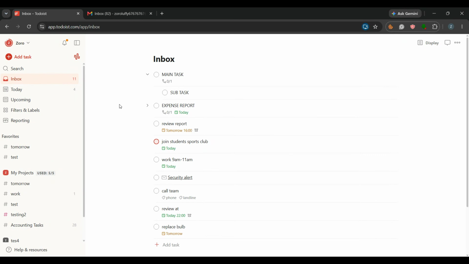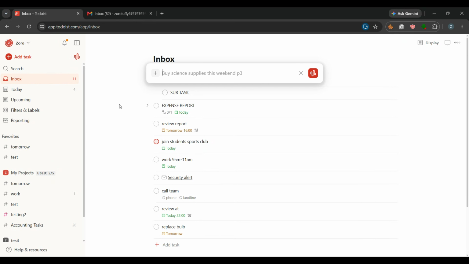Alright, let's jump in. First, open Todoist and go to the area where you want to create your task. The quickest way to do this is by pressing Q on your keyboard. That opens the task creator immediately, so you can type a new task without hunting through menus or clicking around. Now here's the key part. Instead of just typing a task name, you can use natural language to include both a time and a duration.